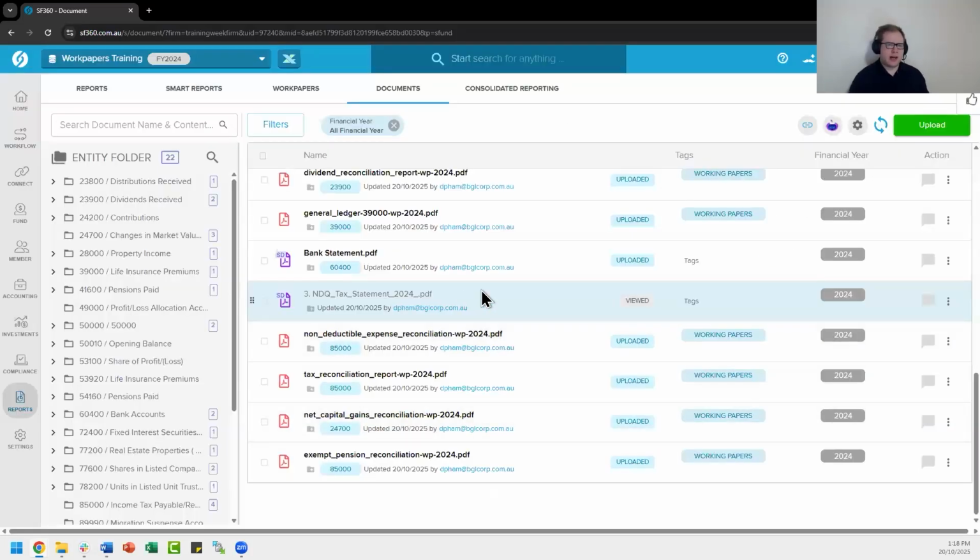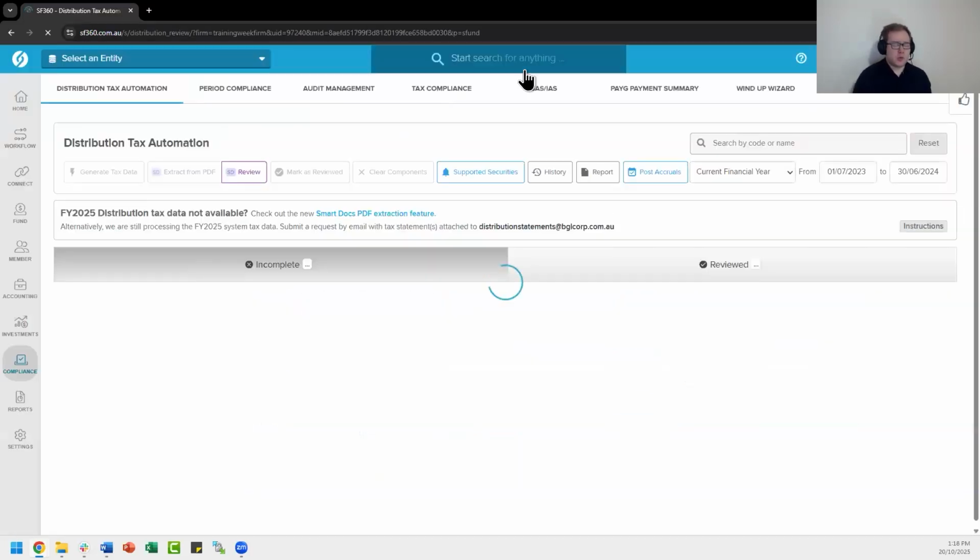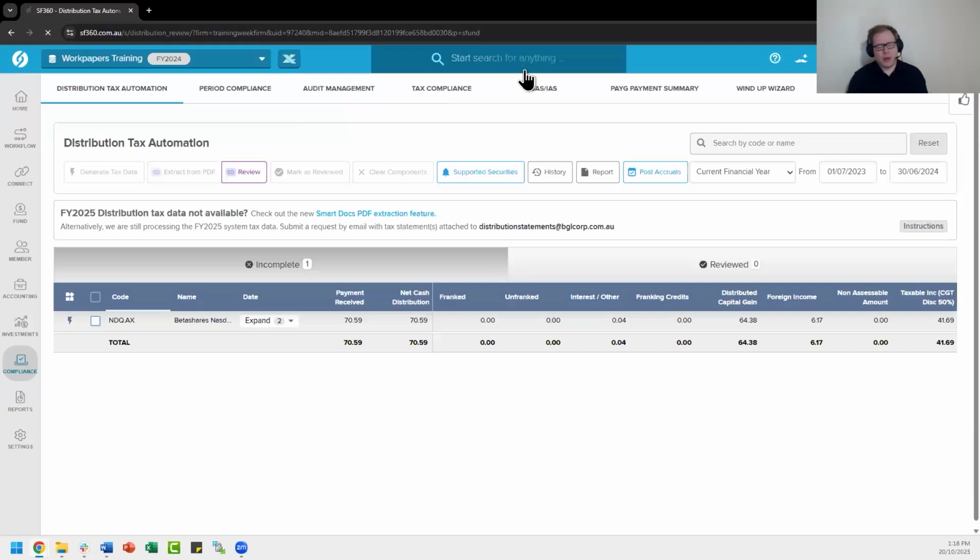Generally, all you need to do is upload the distribution statement and then SmartDocs will automatically analyze and record that as an annual tax statement. You don't need to do anything after uploading. But once that's been completed, the second step is to use that in the distribution tax automation screen. That screen is under compliance, distribution tax automation, and I'm not going to go into great detail about this. We do have some other webinars online about the DTA screen, as well as how to use it.